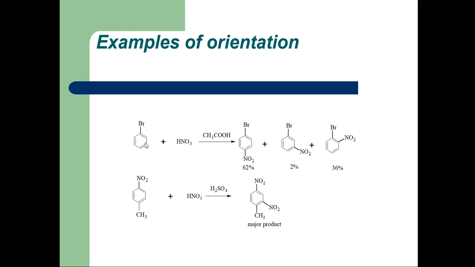So this is the reaction when bromobenzene is treated with nitric acid. As Br has lone pairs of electrons, it donates electrons towards the ring, so at the ortho and the para position, electron density increases. This product is para nitrobromobenzene, and this one is ortho nitrobromobenzene. The percentage of these products is more, but at the meta position it gives only 2% product.